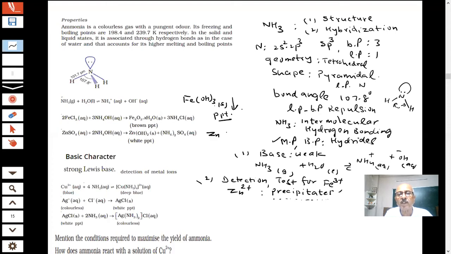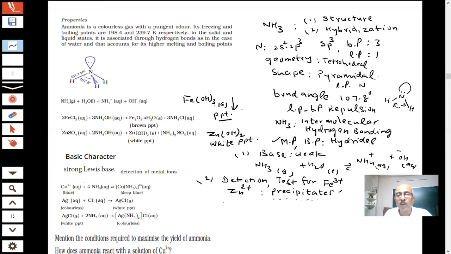What is the color? A white precipitate is produced. So it can be used for identification of the metal ion, student. Iron you can test, zinc ions you can test by using ammonia.